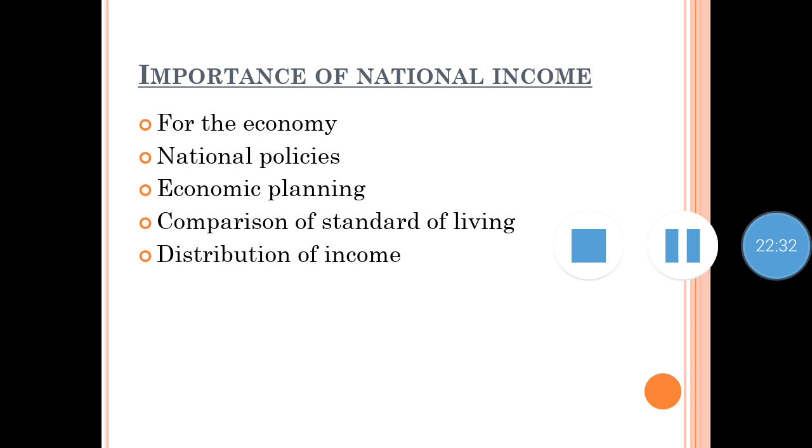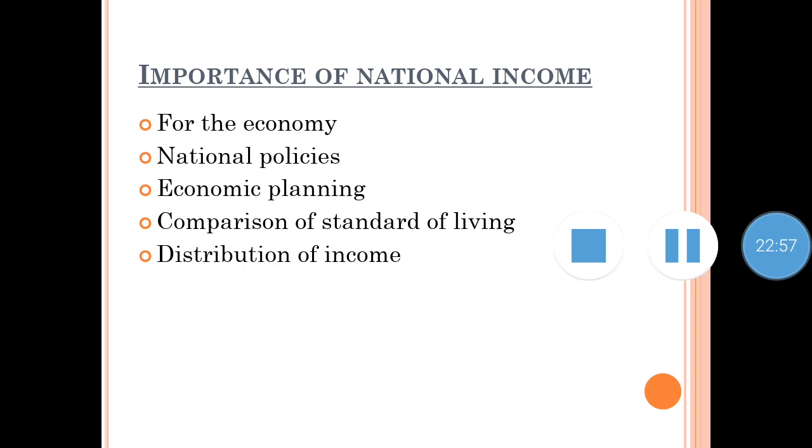So with the help of national income statistics, the government can work on that and try to bring upliftment of the people who are still living at a low standard of living.